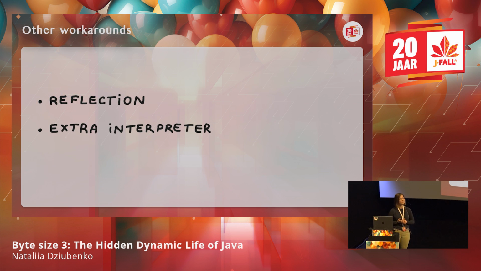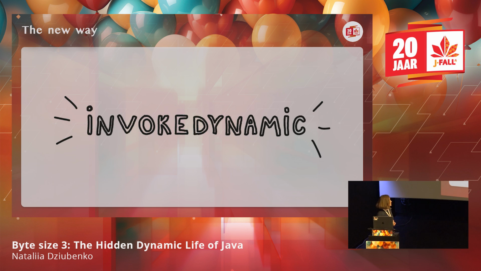There are also more approaches that were used. They involve reflection, and they involve some extra interpreters that run on top of the JVM, but they also have their limitations and they're also quite slow. So what was introduced in JDK 7 was a new instruction, invokedynamic. It's the bytecode instruction that helps to support these dynamically typed languages that are built on top of the JVM. Basically, they had most of the problem when they were trying to invoke methods, because they need to know what type owns the method, and all the types should be known in advance.